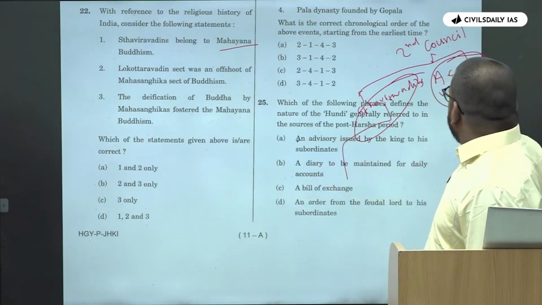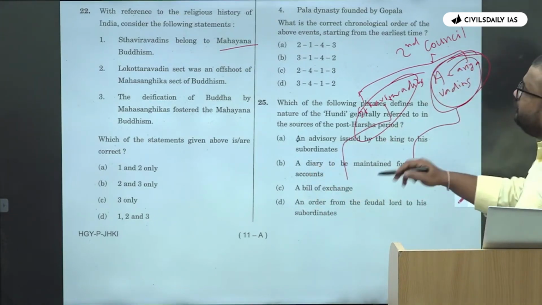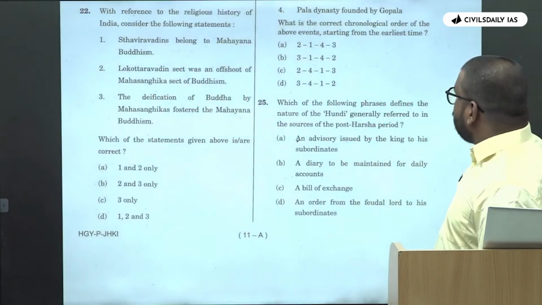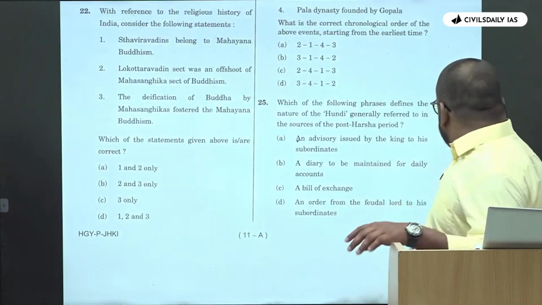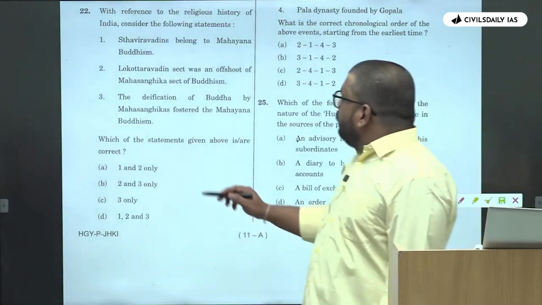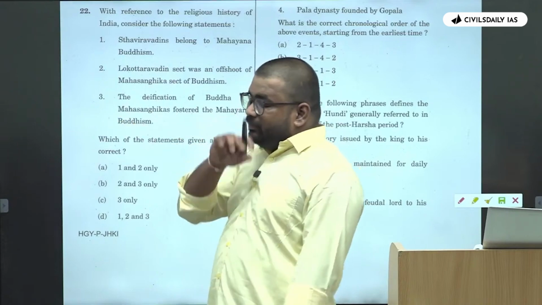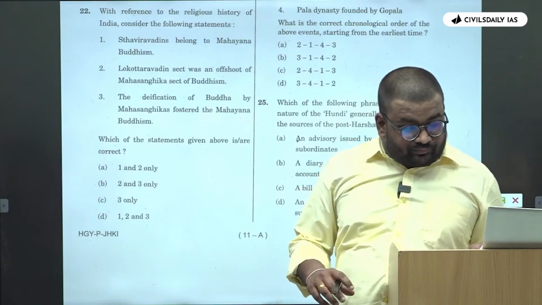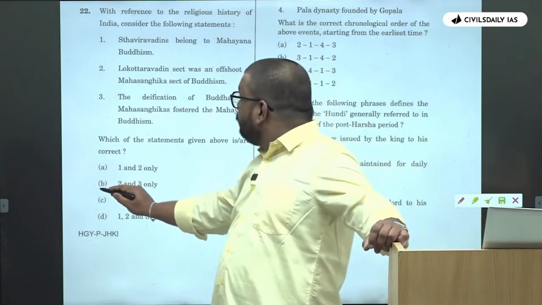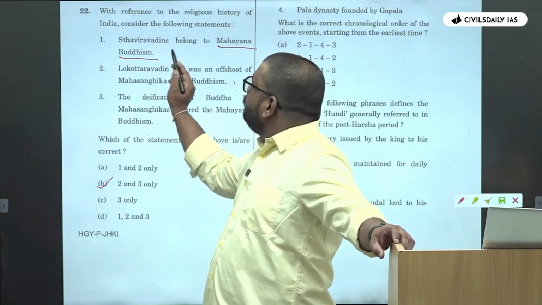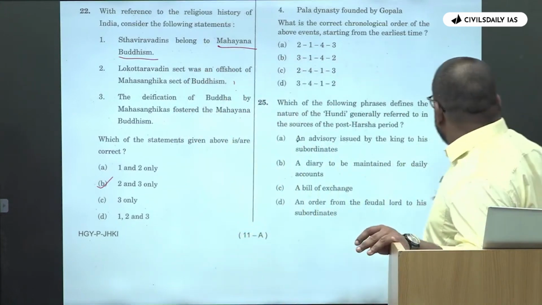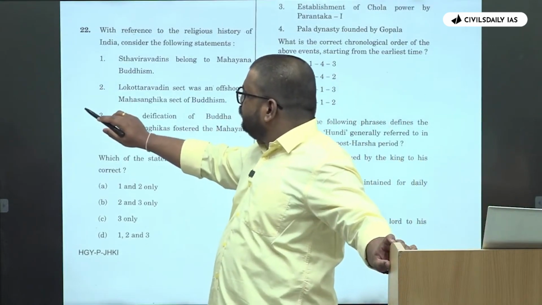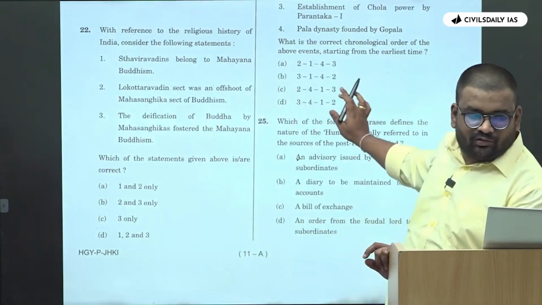It was further divided into one is the Mahayana and the second is this one. Okay, so that was the classification. You just need to remember it. Okay. So in this particular question, you should be able to solve based upon the knowledge. Okay. So इसमें आपका answer is 2 and 3. Okay. Mahayana Buddhism belongs to the other one, not Sthaviravadins. This is the second question. I think we'll be skipping, right? Just note it down. If you don't have the knowledge, you can skip this question.